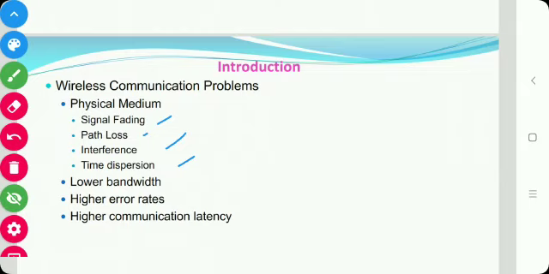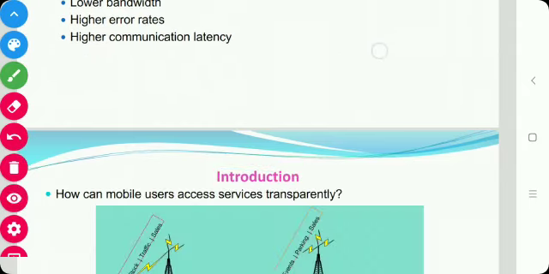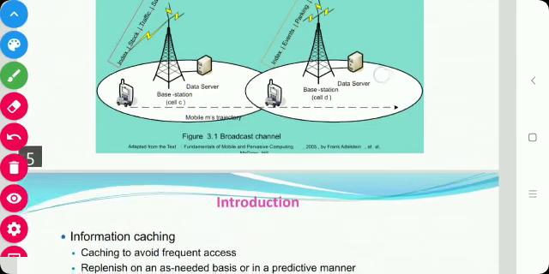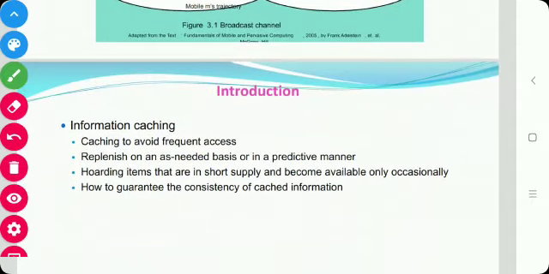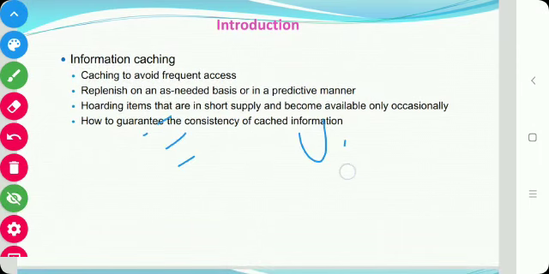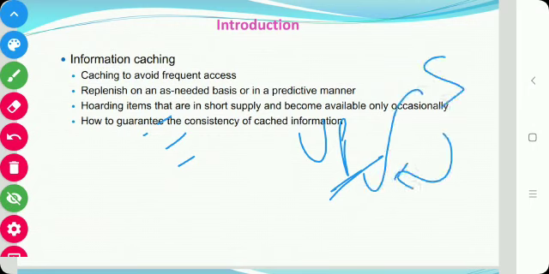So in this we will consider issues like how to structure an information server to provide wide area services, publication frequency, how often we have to publish that data, and bandwidth allocation, how we will allocate the bandwidth for uplink and downlink channel. Uplink means sending the query to the server, and downlink means giving the reply from the server. So how we will adjust our bandwidth, that is the main issue in the publish subscribe mode or broadcast channel.